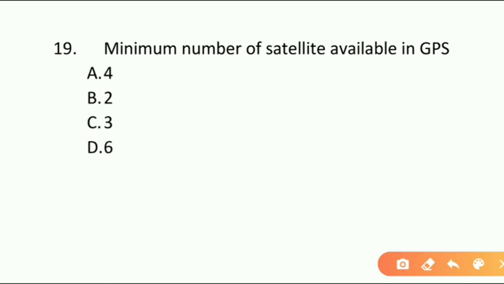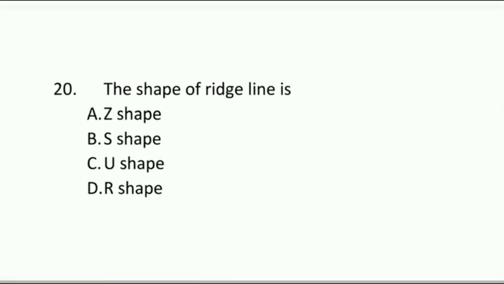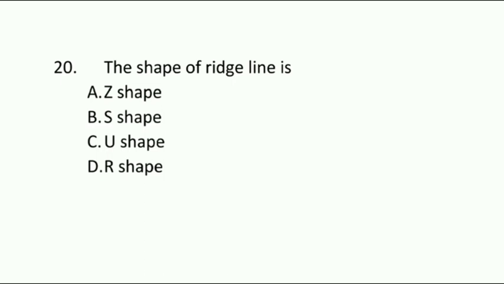Minimum number of satellites available in GPS is? What is the minimum number of satellites available in GPS? Option A 4, option B 2, option C 3, option D 6. And here the correct answer is 4. This is also one of the important questions. All questions are important. These were asked in many exams, but particularly some questions are repeating many times. So I am showing it with a star mark. And next question.